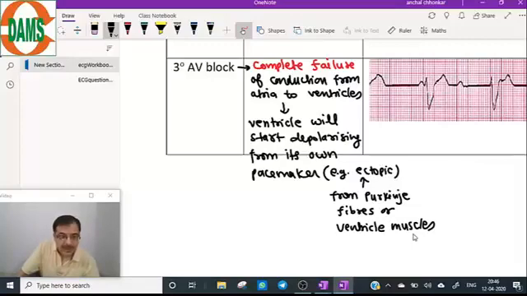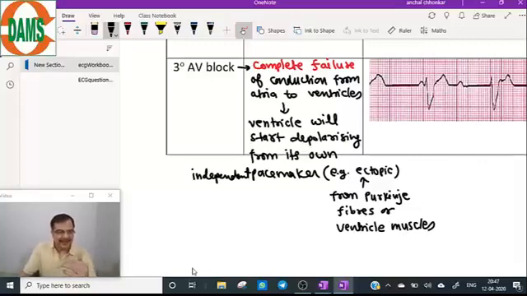Remember, this is a third degree AV block. The ventricle will start depolarizing from its own pacemaker, from the Purkinje fiber and/or the ventricle muscle. This is an independent pacemaker, and this will be the consequence.